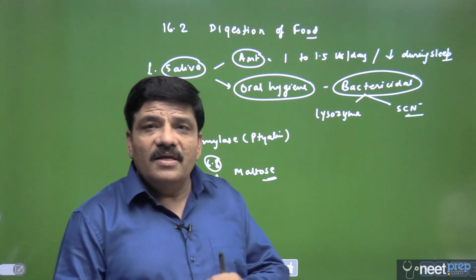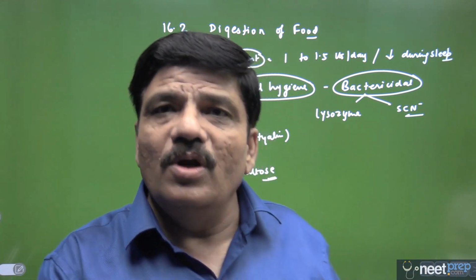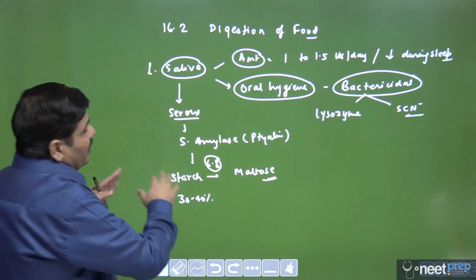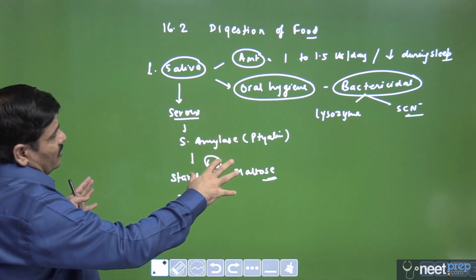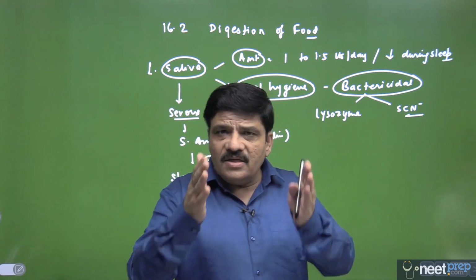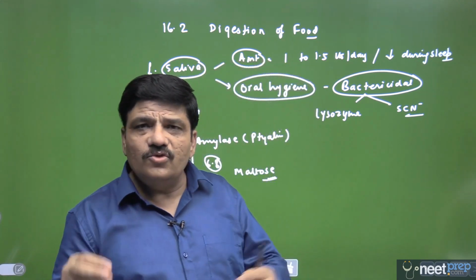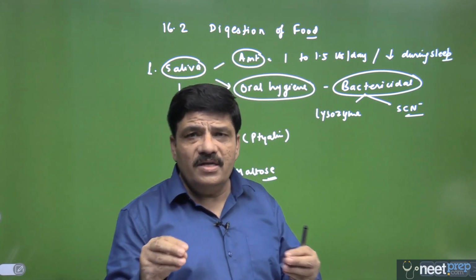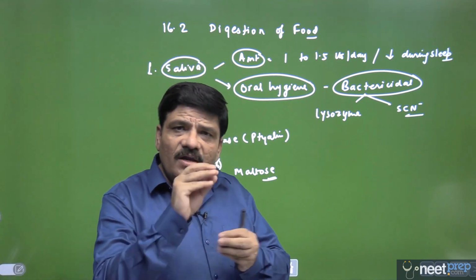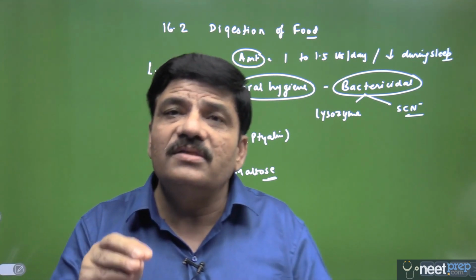So there is a lingual lipase as well, but you forget about it and just try to remember what is called as the salivary amylase ptyalin, and the beginning of the carbohydrates in the oral cavity. As we know that I have told you that esophagus is a conduit, so it is actually a passage for the food from pharynx to the stomach, and it does not produce any digestive enzyme. Now the lower esophageal sphincter will allow the food to pass through this sphincter into the stomach.